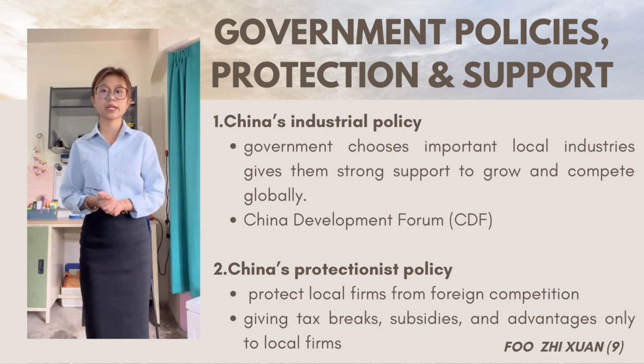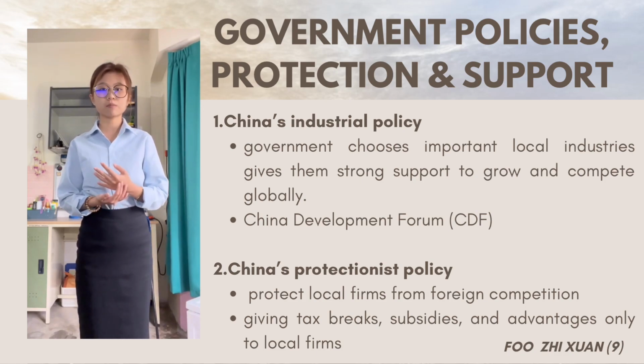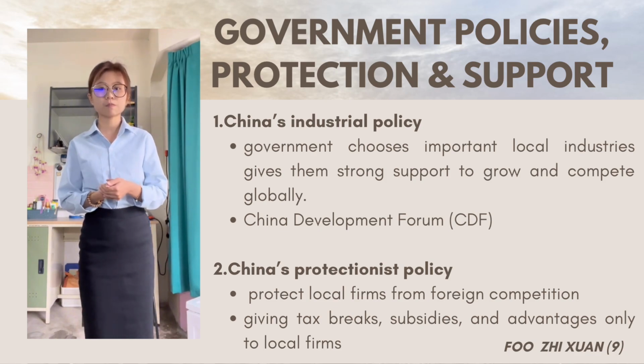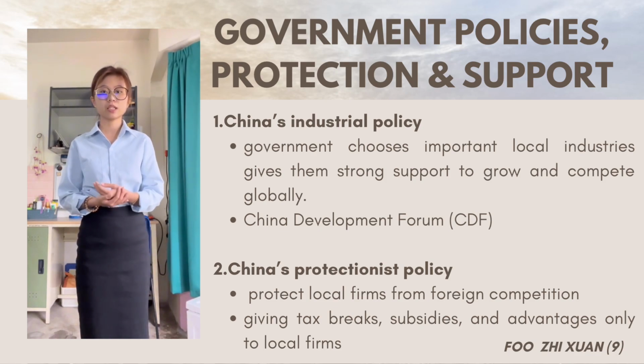One example is the China Development Forum, which is CDF, where the government talked about increasing domestic spending by raising household income, growing service sectors like elderly care and tourism, and giving better social security. The goal is to make people spend more, which helps local businesses grow faster.